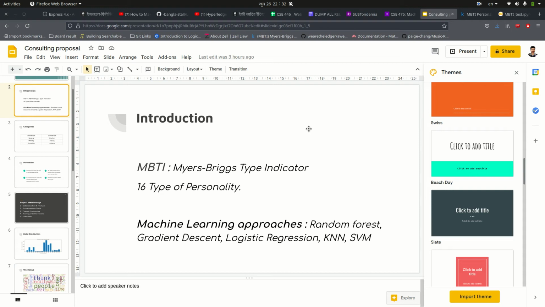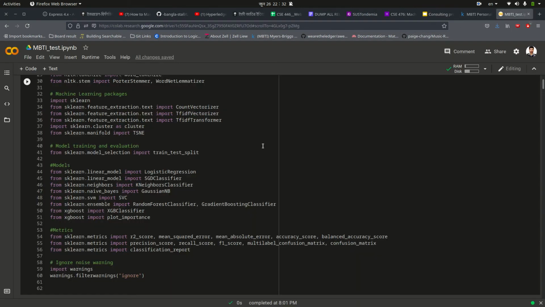So we have used machine learning approaches such as random forest, gradient descent, logistic regression, then KNN, SVM. These are the machine learning approaches I have used to check the MBTI of a person. So let's dive into the code.